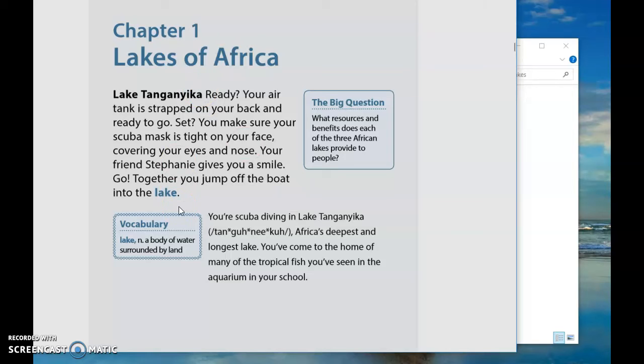Now, if you cannot figure out a sentence, then you can just write the vocabulary word and write the definition. That will be fine as well, okay? So if you're not sure how to make a sentence, you can just write the vocabulary word and the definition.